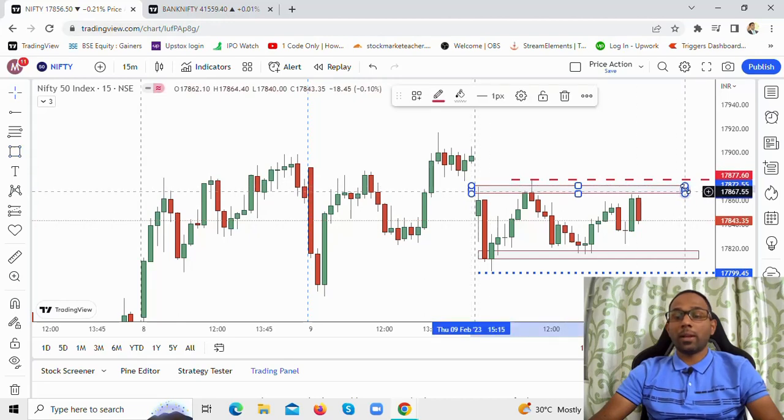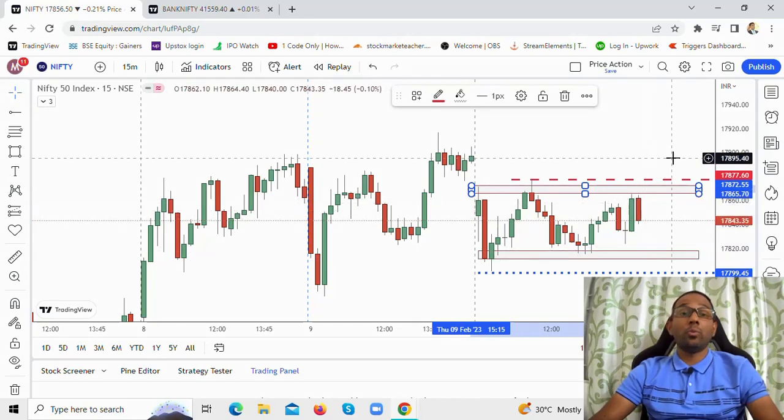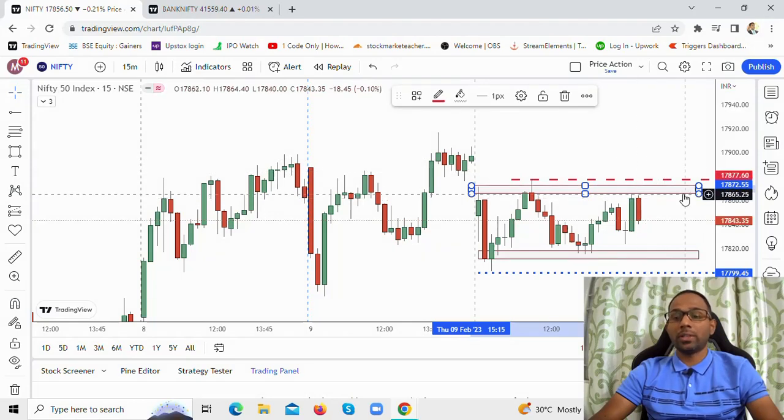The supply could come in on Nifty in this zone. Why? Clearly you see the price coming down, coming down, coming down. So this is a zone where we could see the supply coming in, and it came in today's session. We have to wait and watch whether it will continue or whether it will move higher in Monday's session. So this is your supply zone. What's the supply zone? 17,860 to 17,880 levels is your supply zone on Nifty.